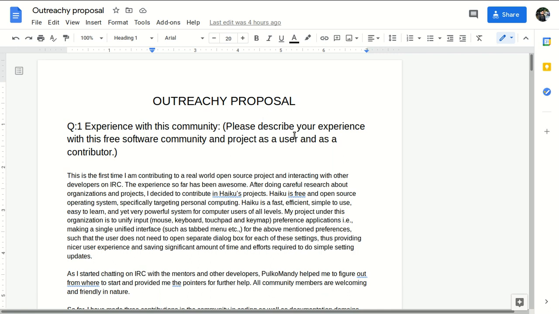One or two weeks before the deadline of the pre-contribution, you have to start making your proposal, share it with your community, and then in the last week or the 2-3 days before, submit your Outreachy proposal.